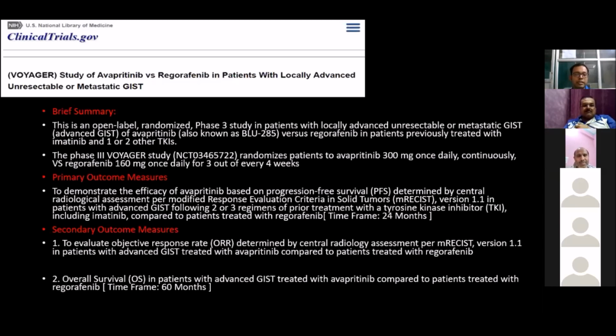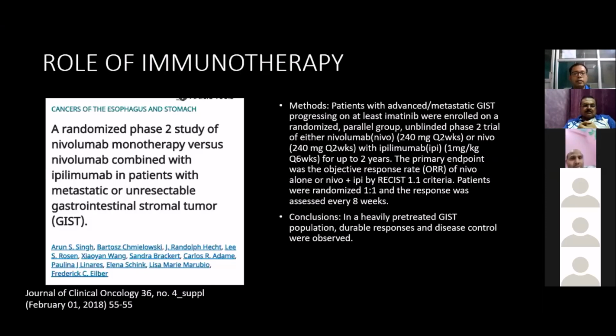It is called the Voyager study, where they are comparing these two for locally advanced unresectable and metastatic GIST. And another study has found that nivolumab and ipilimumab in metastatic and unresectable GIST has some role. These are immunotherapy, and as immunotherapy is being used in all cancers and showing response in heavily pretreated GIST, where these populations are not responding to any TKI, if we go for nivolumab and ipilimumab, they have shown to have some